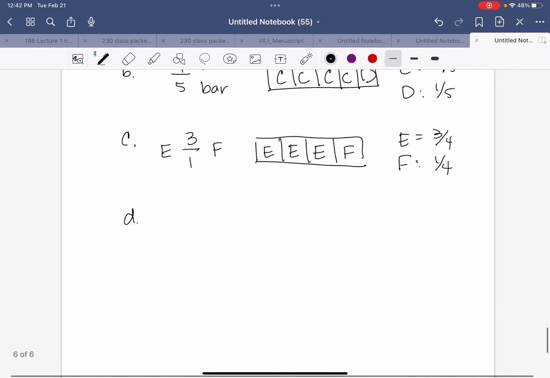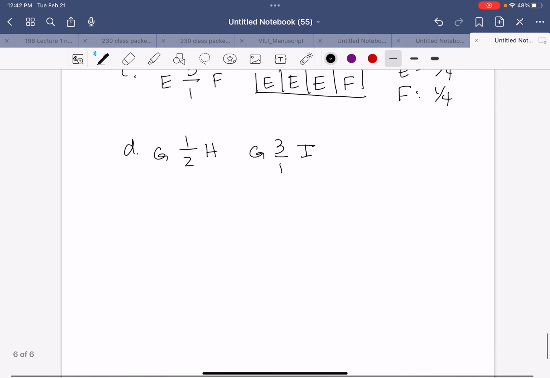In D, things get kind of taken up a notch. So Gay ate 1/2 as much as Haley. So 1/2 Gay to Haley. But 3 times as much as Ida. So that is Gay to Ida. And that was 3 times. So 3 over 1. Okay, now notice that Gay has 1 in the first ratio and 3 in the second. So what we want to do here is we want to make those the same. So I'm going to make this 3 over 6, Gay to Haley. And then I still have 3 to 1, Gay to Ida.